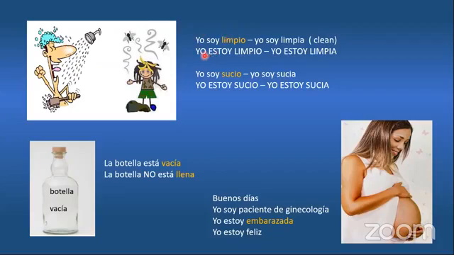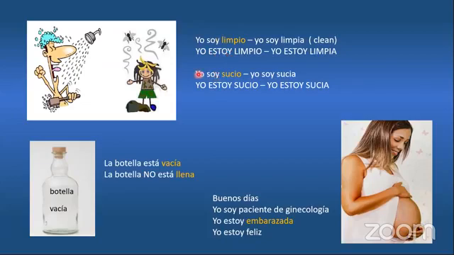But what happened is some people can say, yo estoy limpio or yo estoy limpia. So what is the meaning of that? Just pretend that you have been gardening all day long and you are very, very dirty, right? And then your husband, your wife tells you, I'm not going to give you dinner until you shower. So you go and shower, you leave the shower and you say, yo estoy limpio, let's have dinner. Yo estoy limpio means I am already clean. Okay, because you were dirty before and now you are clean, that's why I use estoy, because you switch from one stage to another.